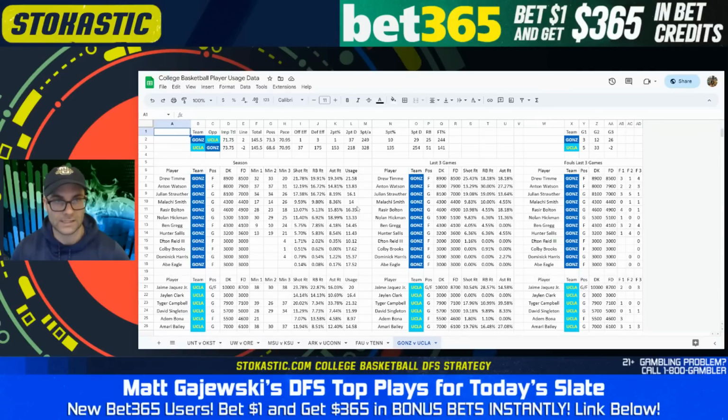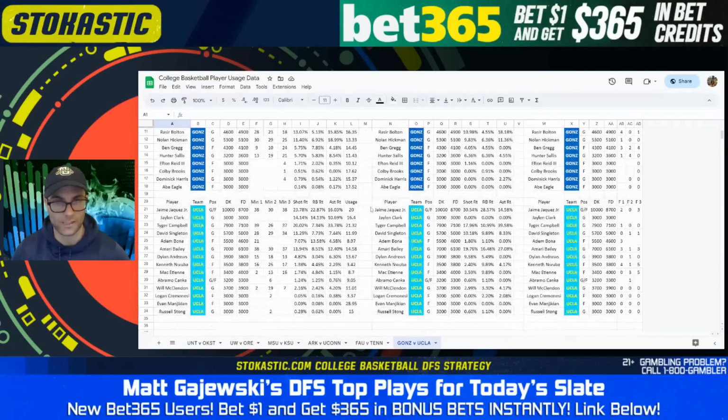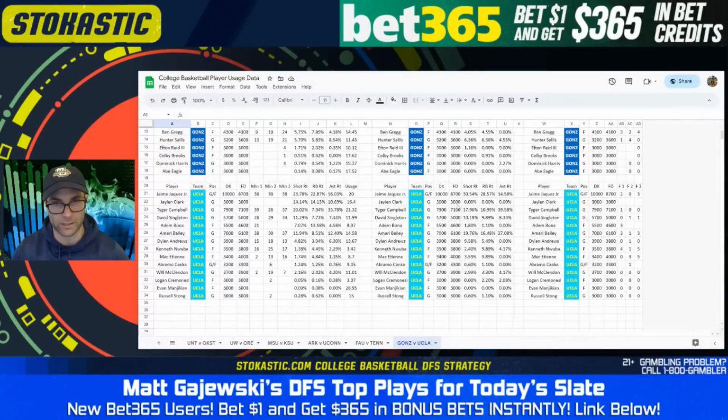On the UCLA side, Jaime Jaquez has just crazy usage over the last three games. 30.5% shot rate, 29% rebound rate, almost 15% assist rate, playing every single minute. Solid usage rate for him. 10K is a fair price. Drew Timme is a horrific defender. Jaquez should be able to do whatever he wants. Timme's not going to guard him, but, I mean, this defense, I don't really see how Jaquez is limited by anybody on the court, honestly.